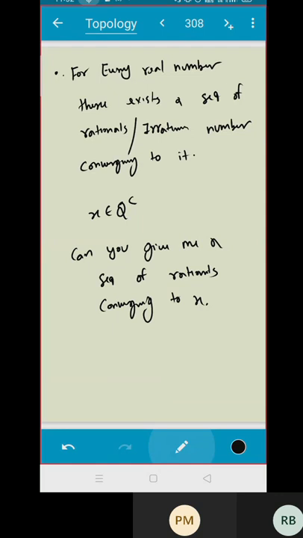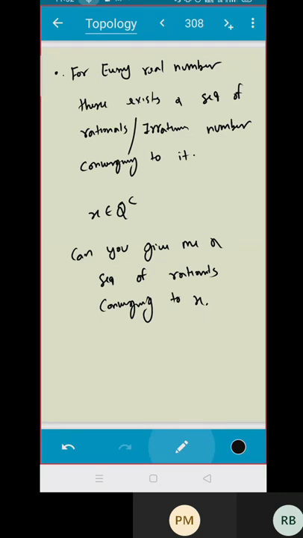Yes, sir, and this is true for all. Tell me how. For pi, we take 3, then 3.1, then 3.14, 3.142. It is a sequence of rationals, and the decimal expansion can also form a sequence that converges.